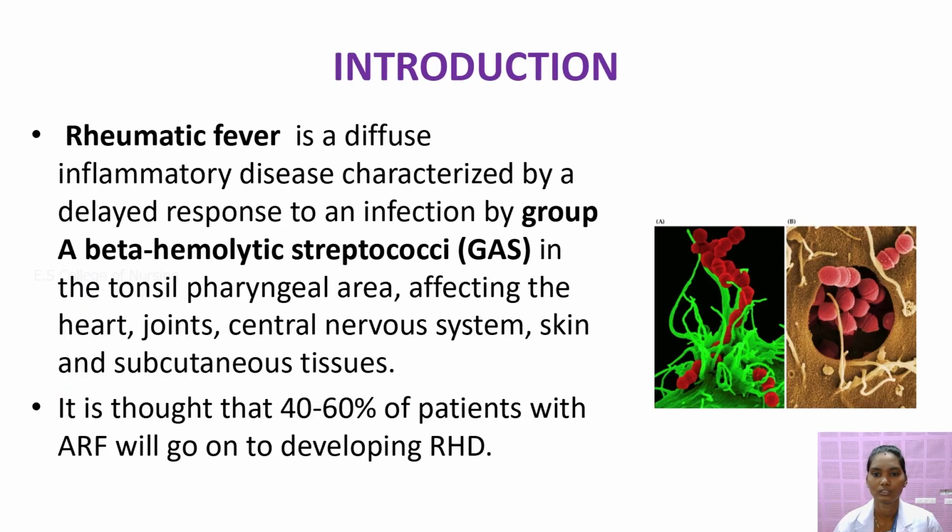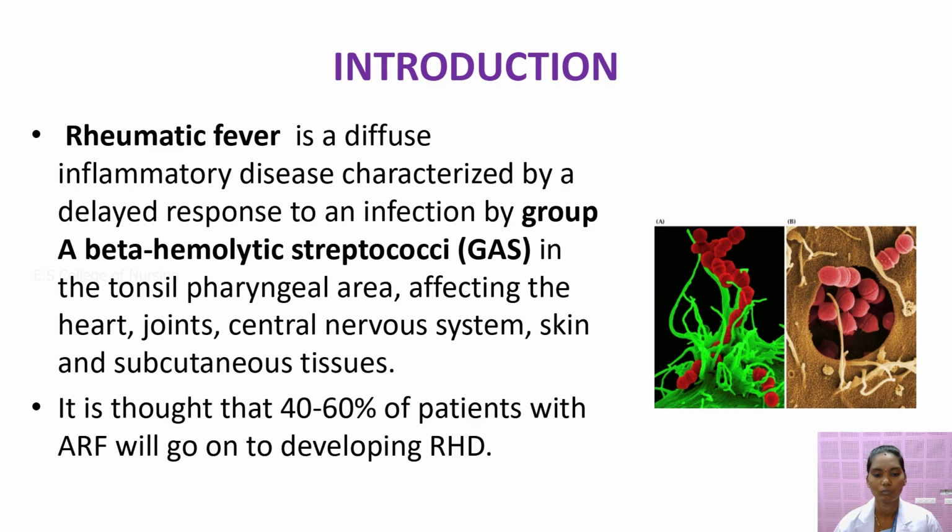Rheumatic disease is caused by group A beta hemolytic streptococcus. If people having rheumatic fever do not take proper treatment, it will affect the major organs in our body, especially the tonsil and pharyngeal area, and affect the heart, joints, central nervous system, and skin and subcutaneous tissues.